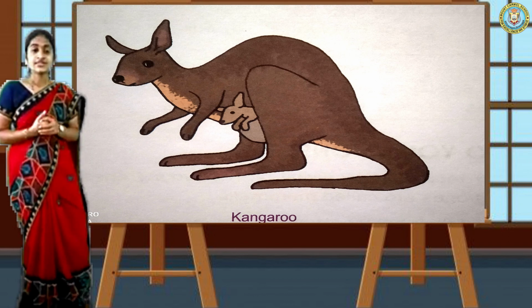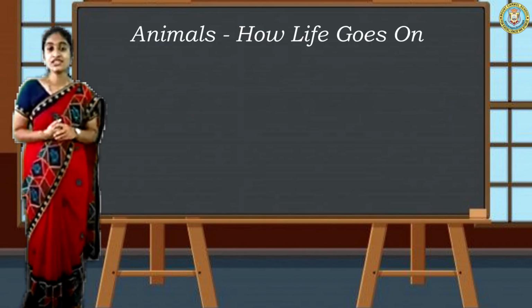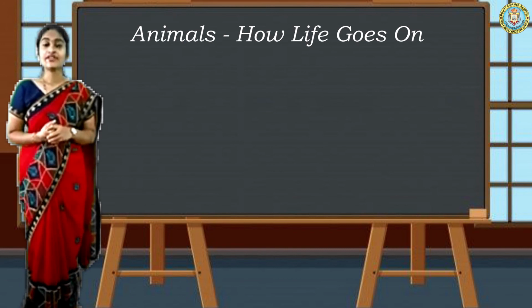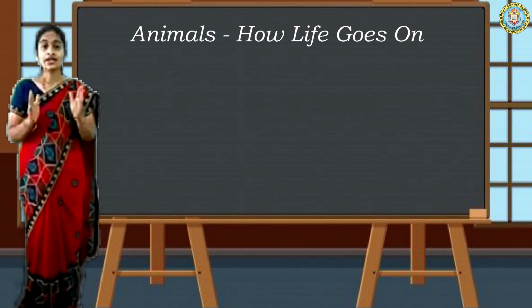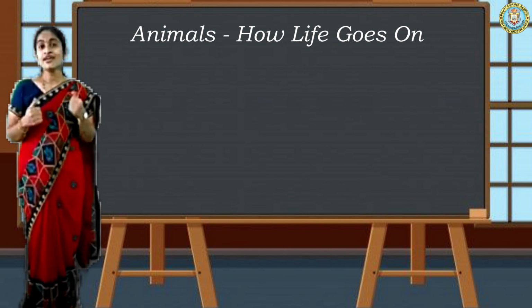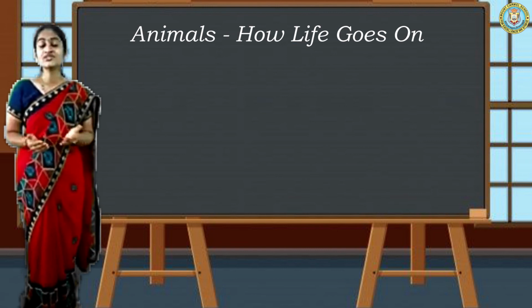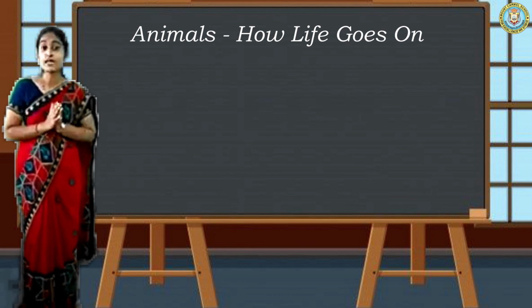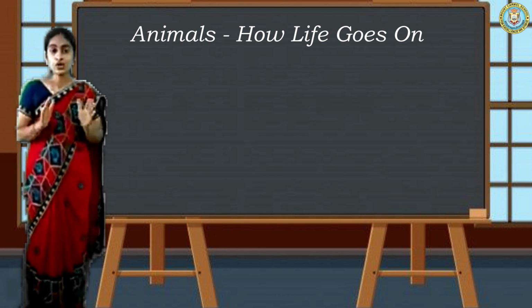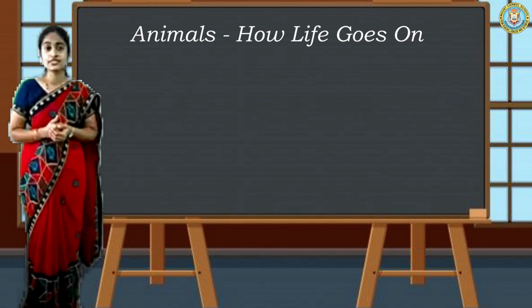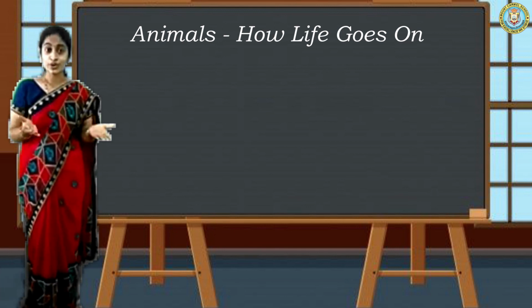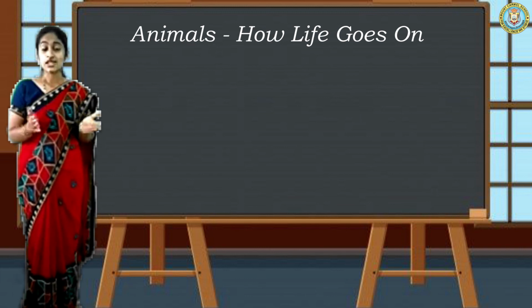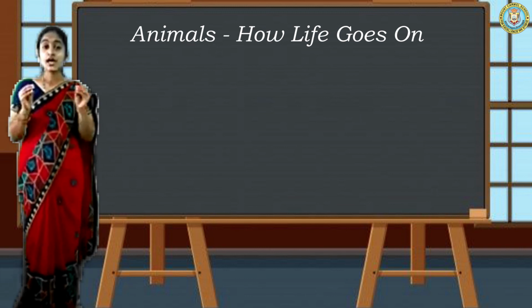See, in this lesson, what have we done? We have learned about reproduction in animals, how any animal reproduces its young ones. Isn't it, my dear students? Yes, reptiles. Here, what is a reptile? The animal which moves along the ground. For example, snake, crocodile, turtle. Yes, all these animals are called reptiles.